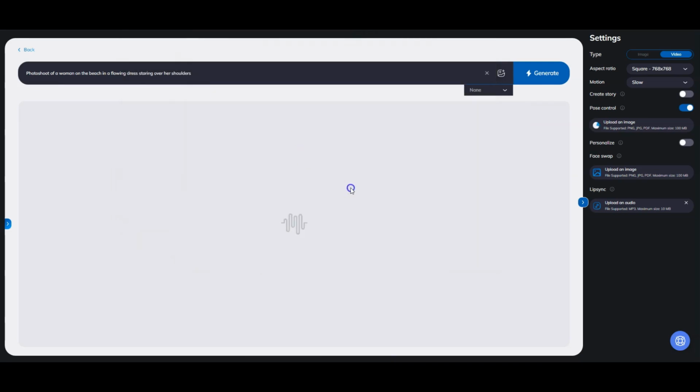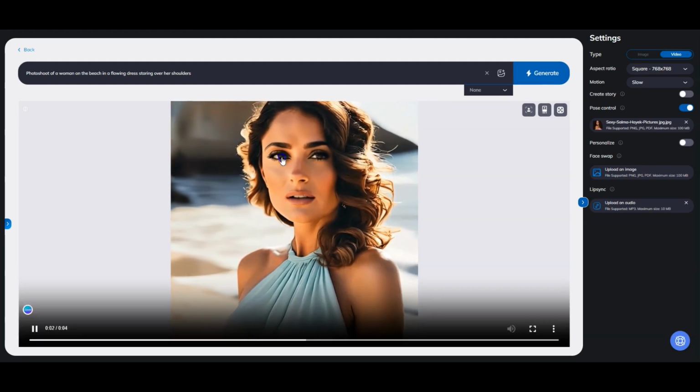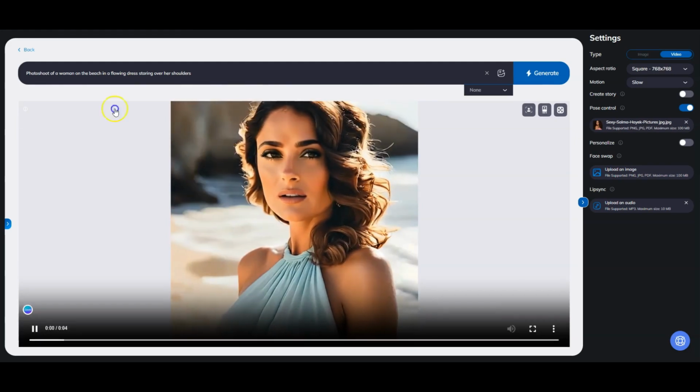All right, so I'm going to select this, wait for it to upload, and then click on generate. It takes a few seconds to generate, so all right, here we go. So this is how pose control would work.